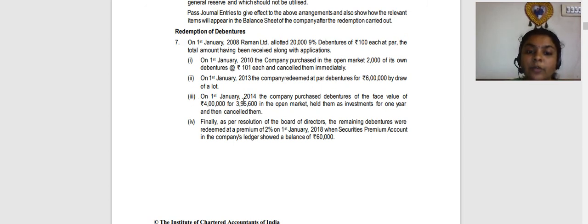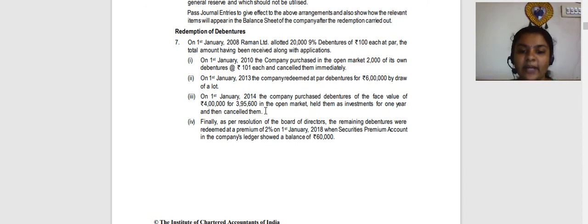Next, on 1st January 2014, the company purchased debentures of face value of 4 lakhs for 3,95,600 in open market and held them as investment for 1 year and then cancelled them. So this is purchase separate, cancellation separate. So you need to pass the entries separately. In 2014, you pass the purchase entry and then the cancellation entry separately. Same entries that we just learned, right?